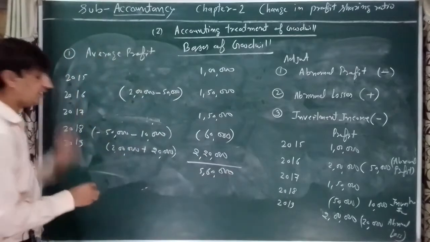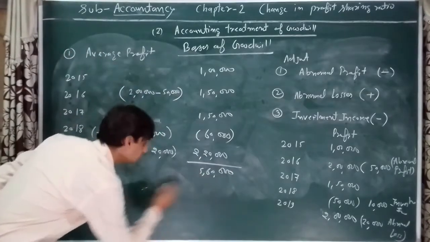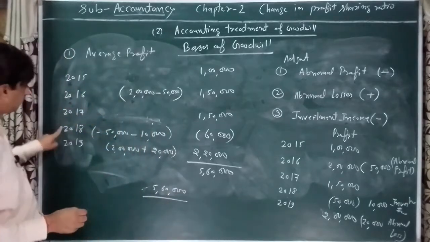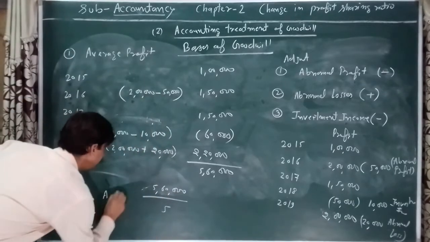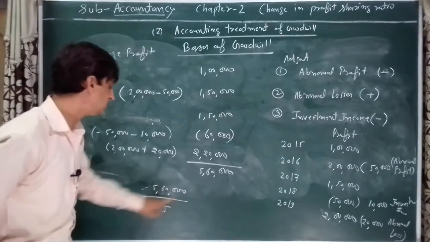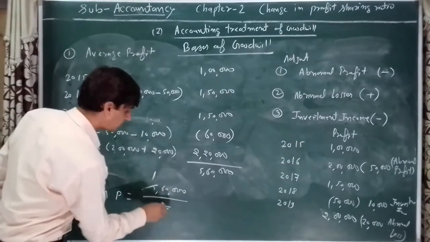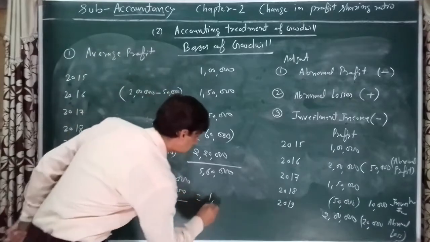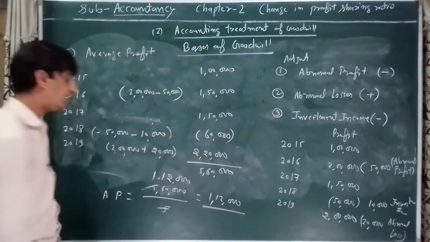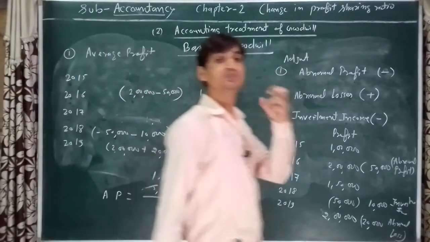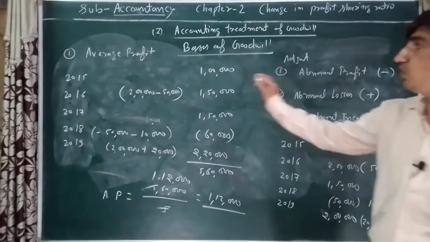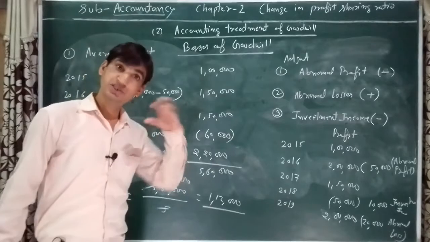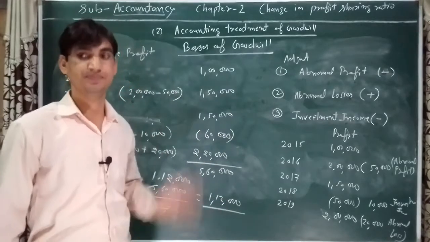Now the formula you will be applying. Sum of last years' profit, 5 lakh 60,000, divided by number of years, 1, 2, 3, 4, 5, that is 5. That will be average profit. 5,60,000 divided by 5. 5 ones are 5, 5 ones are 5, and 5 twos are 10. 1,12,000 will be the value of average profit of the firm. I hope you understood how to calculate the value of average profit in simple as well as adjusted situation.